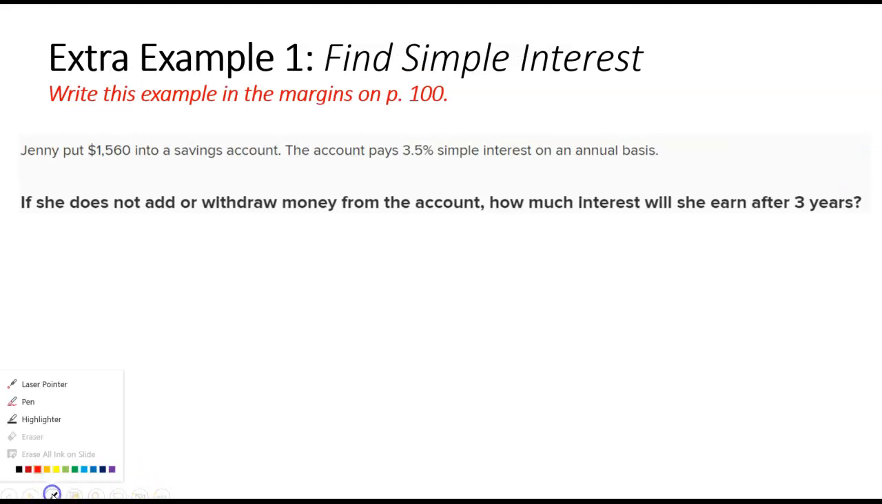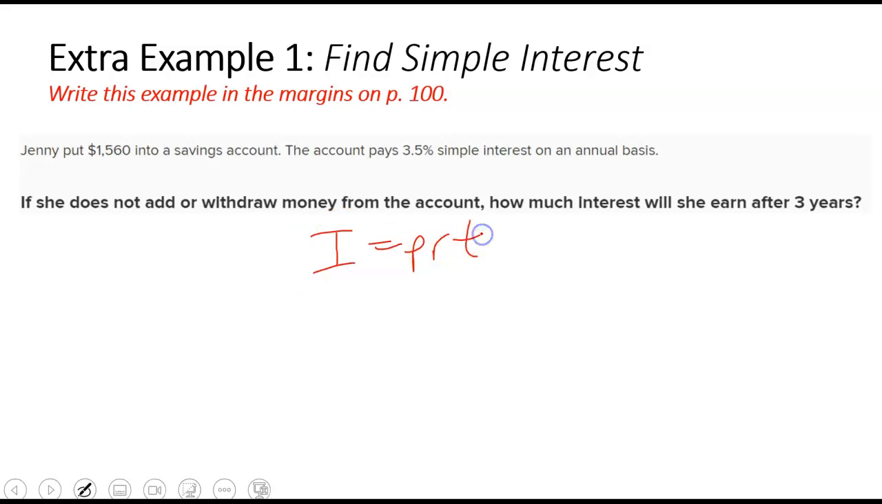Jenny puts $15.60 into a savings account. The account pays 3.5% simple interest on an annual basis. How much will she earn after 3 years? So again, same exact formula, I equals PRT. So think about it, what is the principal?